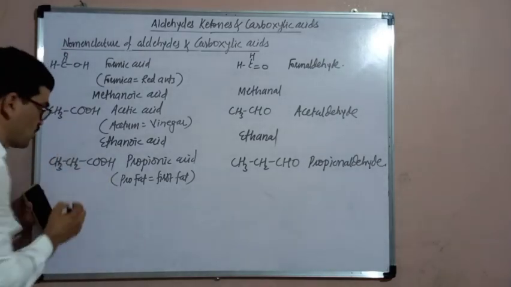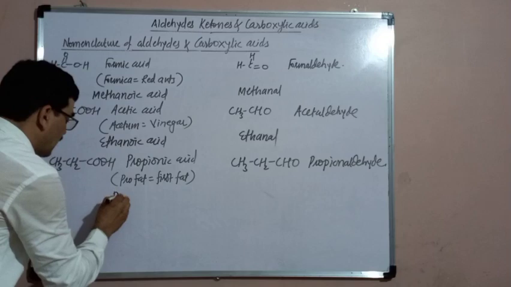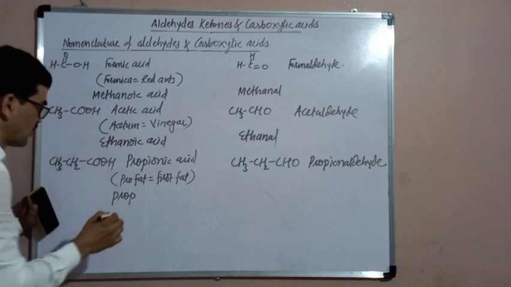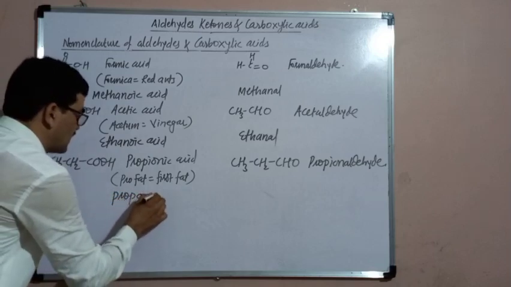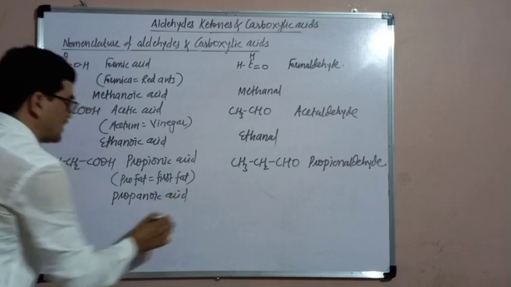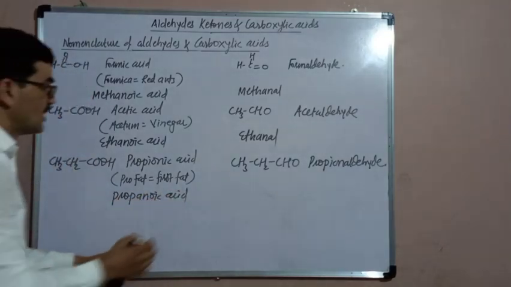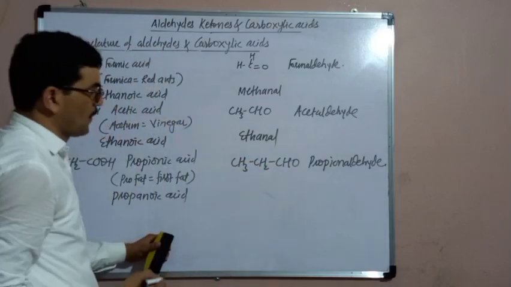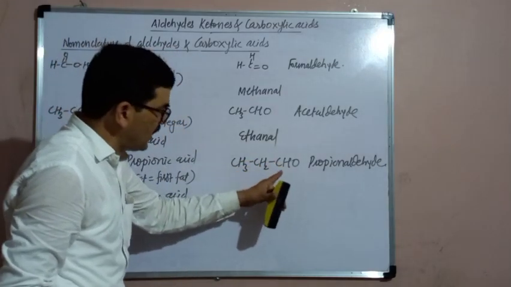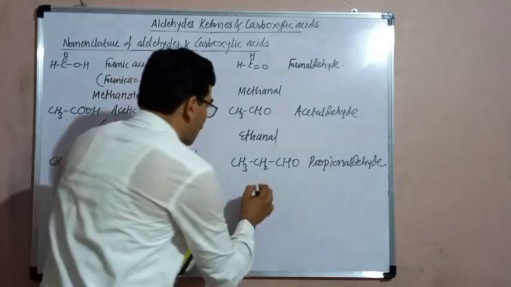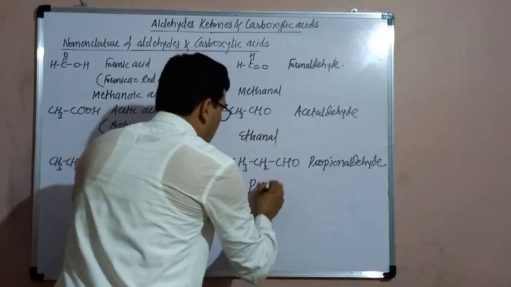Therefore, its parent alkane is propane. From propane, when e is replaced by oic acid, its IUPAC name becomes propanoic acid. Similarly, for the aldehyde, the parent alkane is propane. From the name of propane, e is replaced by al. Therefore, its IUPAC name becomes propanal.